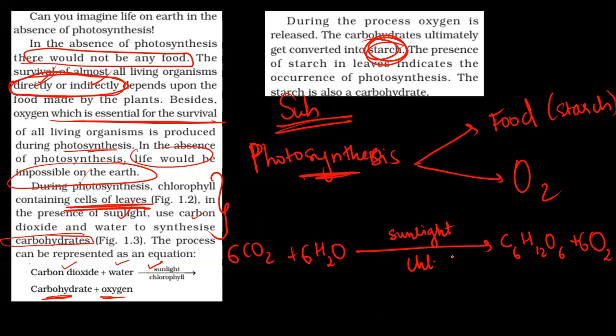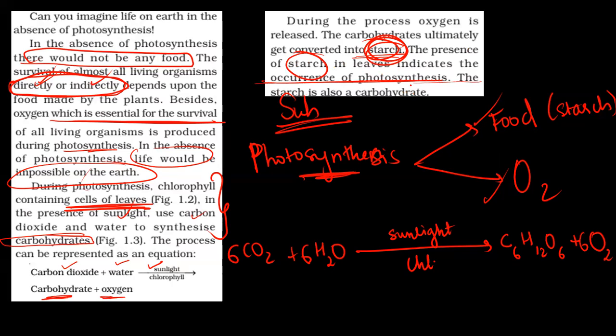So this was the gist of this entire paragraph. That is, photosynthesis has two major products, food and oxygen, and without either of them, life will not be possible on Earth. And this equation is very important, it can be asked. And carbohydrate is stored as starch. And presence of starch indicates occurrence of photosynthesis.